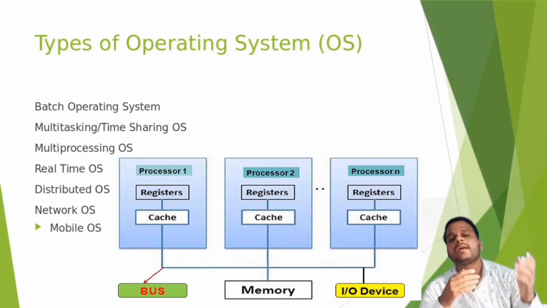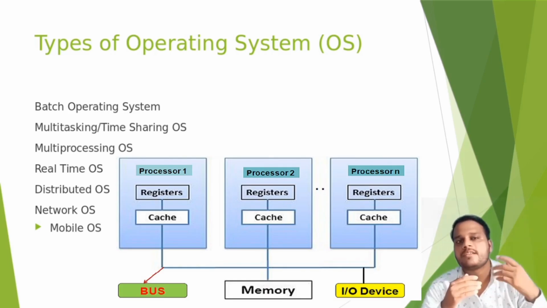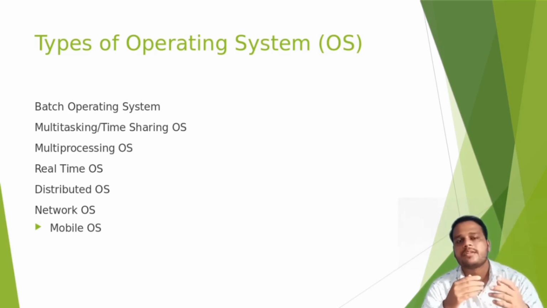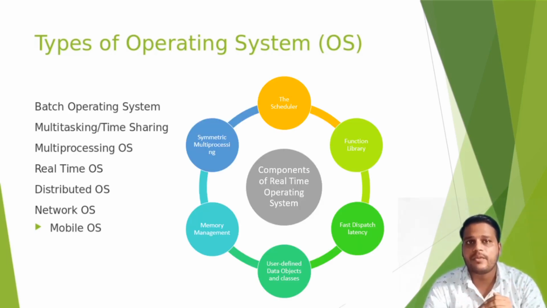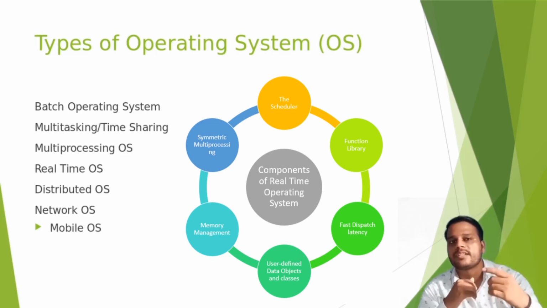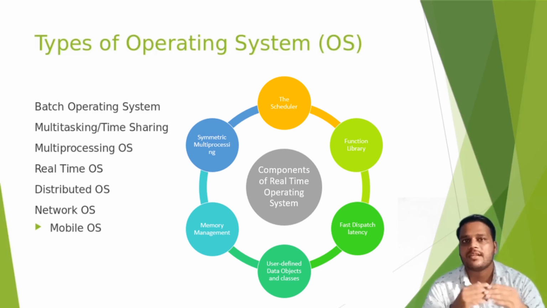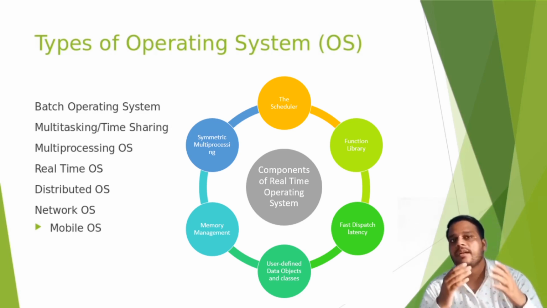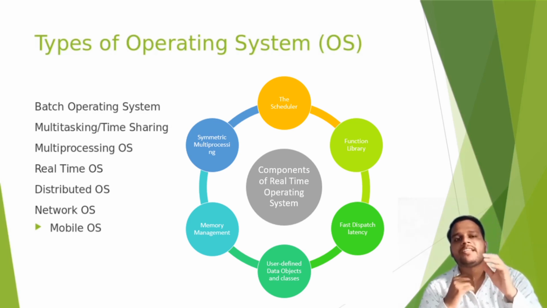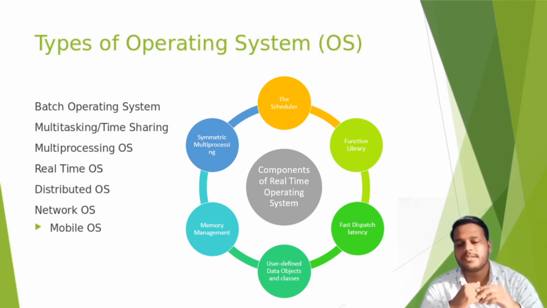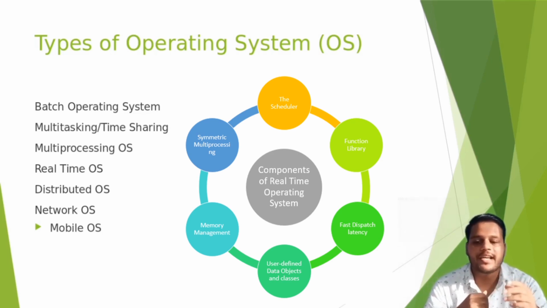Multiprocessing: several processes can run simultaneously on that operating system. What is a real-time operating system? Sometimes we need an operating system where the response time to execute or respond to a process is very low. Some medical equipment or military devices require a very low response time. For that purpose, we use real-time OS.